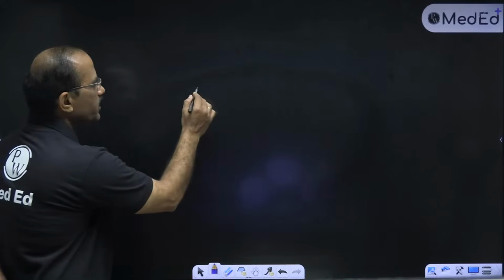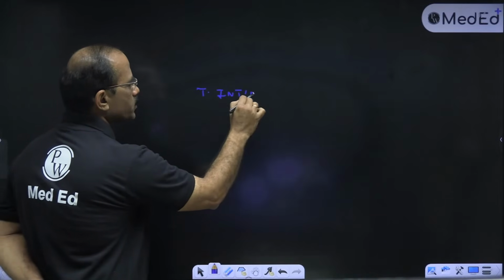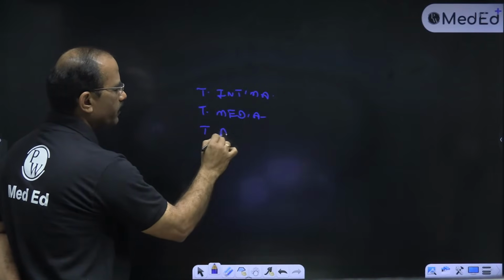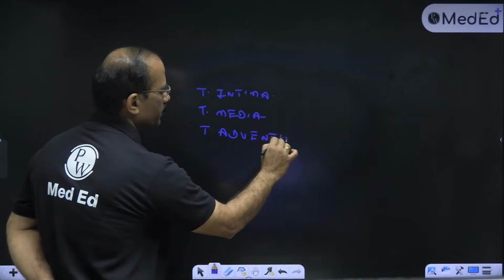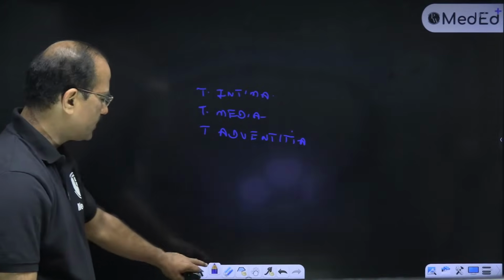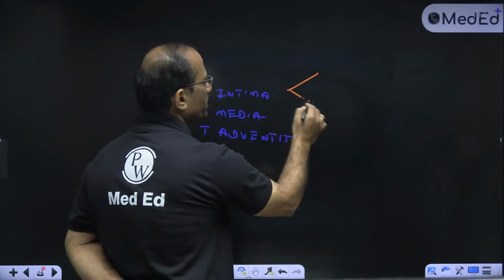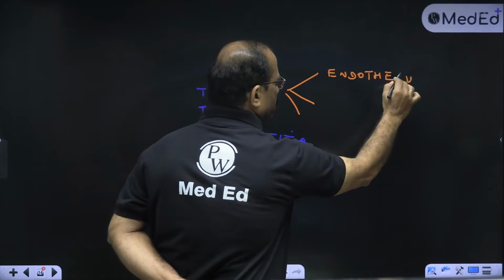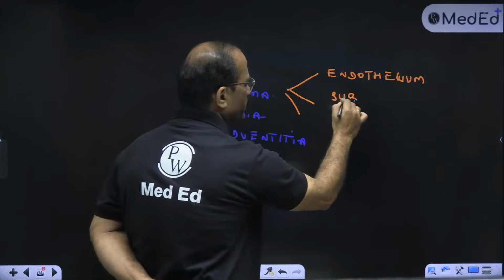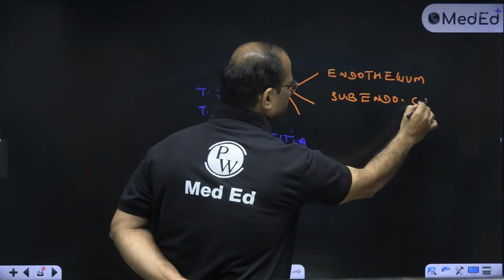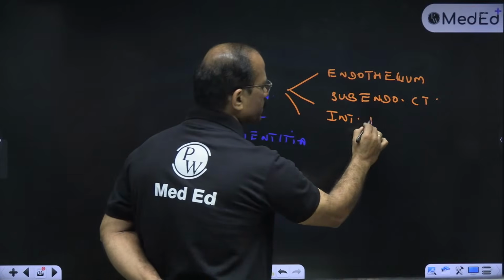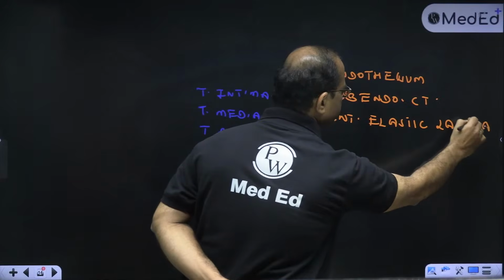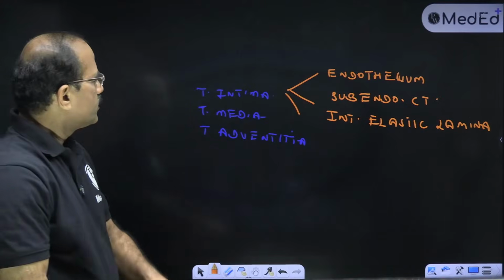One is tunica intima, tunica media, and tunica adventitia. Tunica intima is made up of three parts. One is endothelium, then the subendothelial connective tissue, and the third one is the internal elastic lamina. Fine. So this you should know.